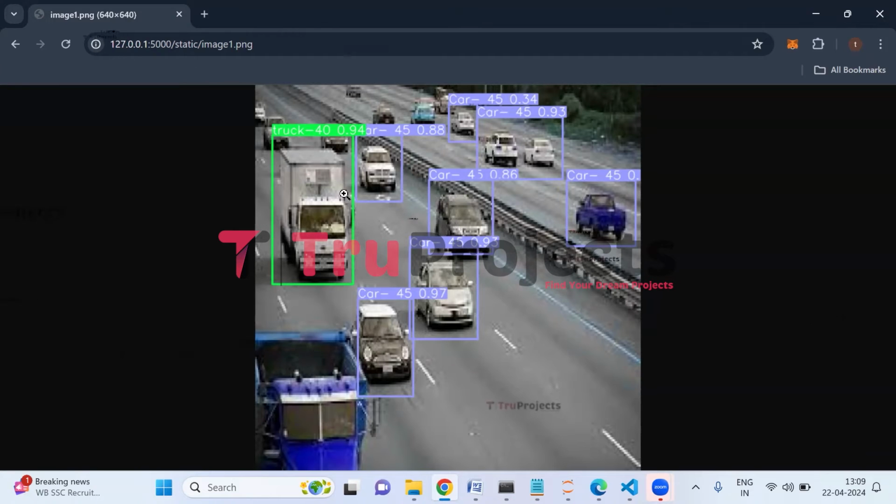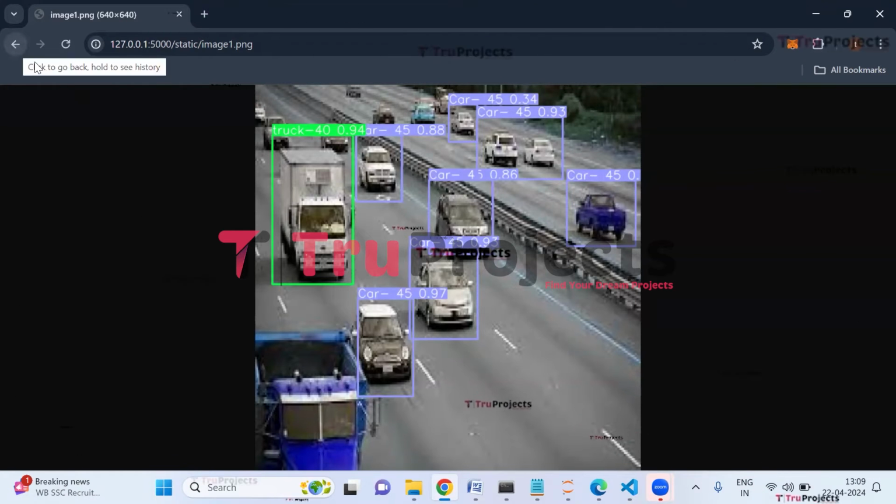So here we can see a truck is detected with a green color bounding box, and on top of the bounding box we can see it is labeled as truck along with the speed which is 40 kilometers per hour. And here we have the probability score, and many cars are also detected, and we can see the speed of the car which is 45 along with the probability score.